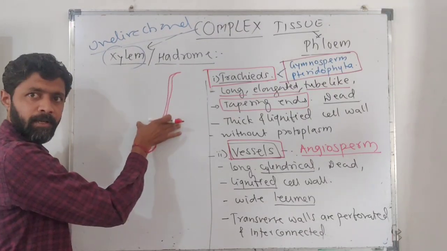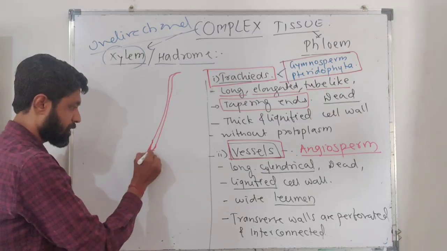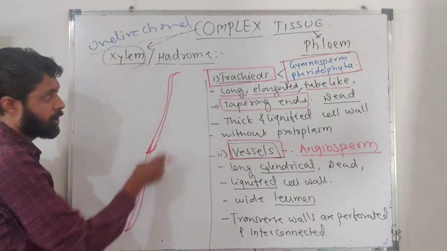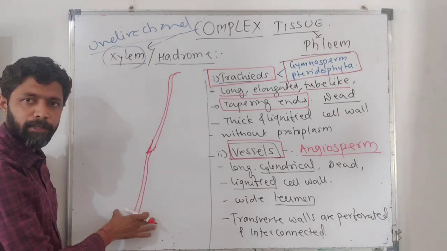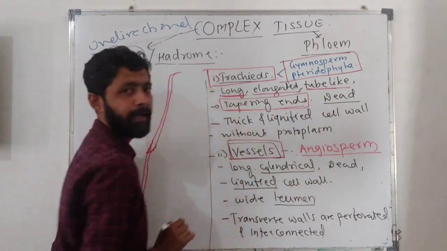So this is one trachea, and along this trachea there will be another trachea organized likewise. So there is a continuous tube. Tracheae form a continuous tube, long, elongated and having tapering ends.